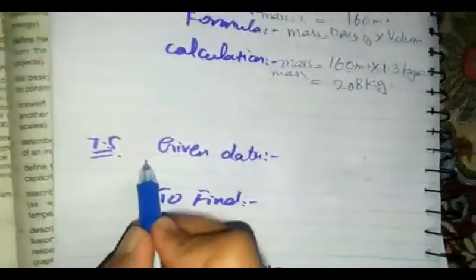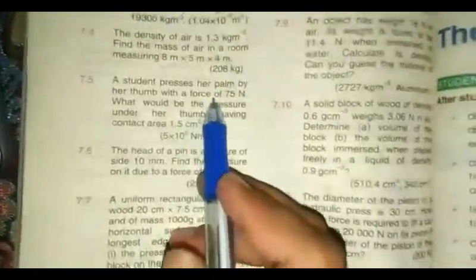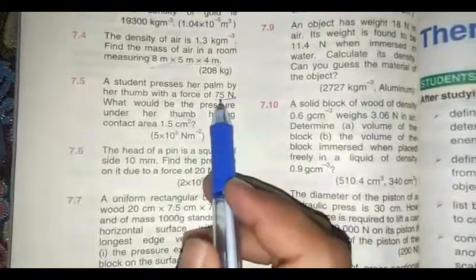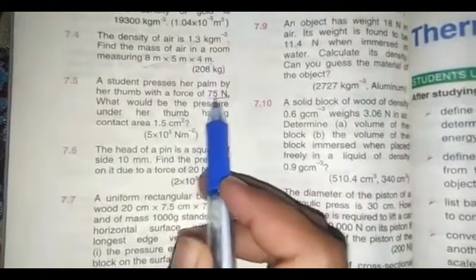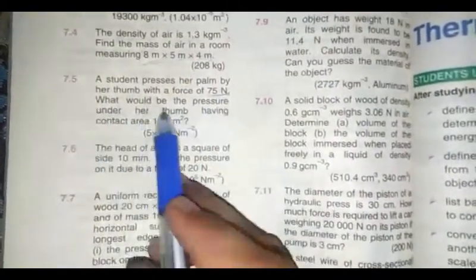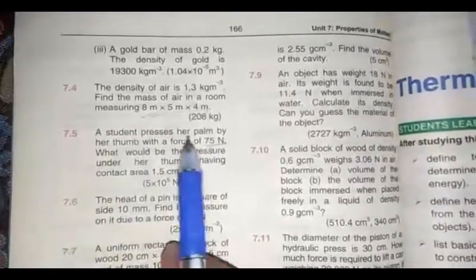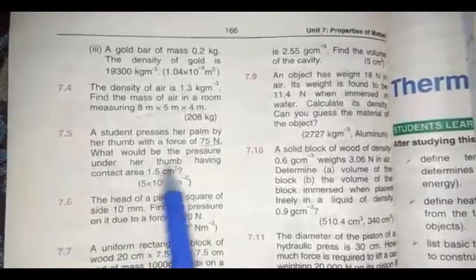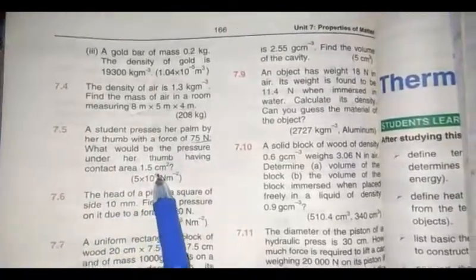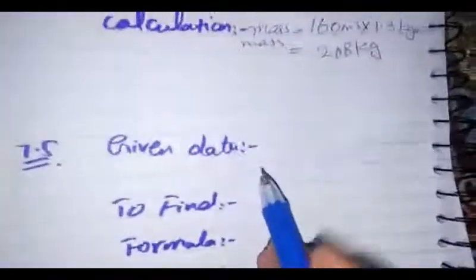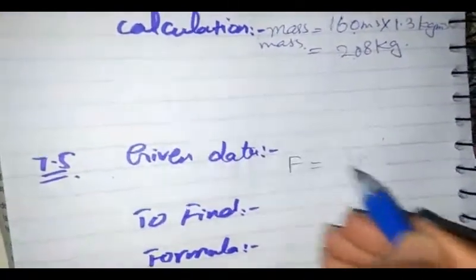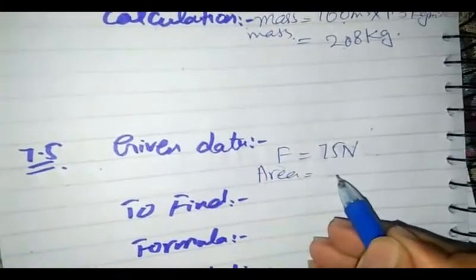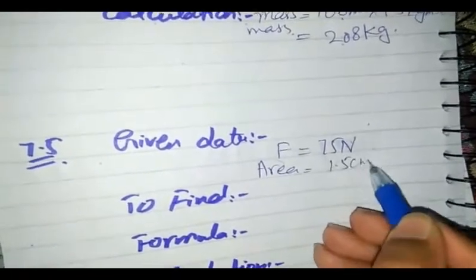So next, our numerical number 7.5. A student presses her palm by her thumb with a force of 75 Newton. What will be the pressure under the thumb having contact area 1.5 centimeter square? So given data is force, that is 75 Newton, and area, that is 1.5 centimeter square.